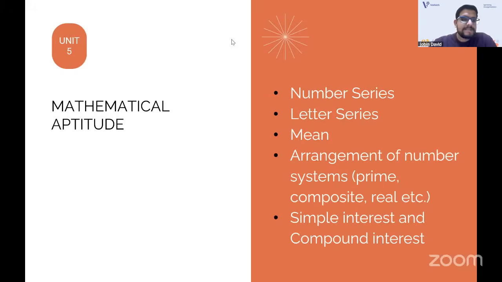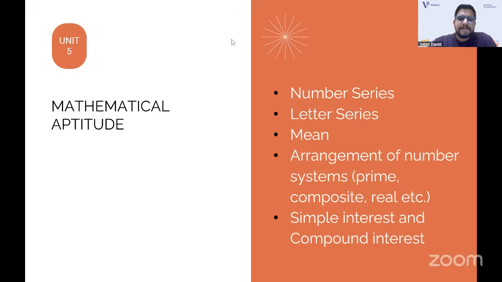This time also they asked a question from simple interest and compound interest, but the problem was that it was a mixed question. But we did that in the class also. We have discussed the difference between simple interest and compound interest. And I heard there was a question on the arrangement of the number system. So when I start the classes, I will start from the number systems. I'll definitely deal with prime numbers, composite numbers, real number systems and all. Students who know these will ask, sir, these are all basics, do we need that? Yeah, they can ask from the basics too.